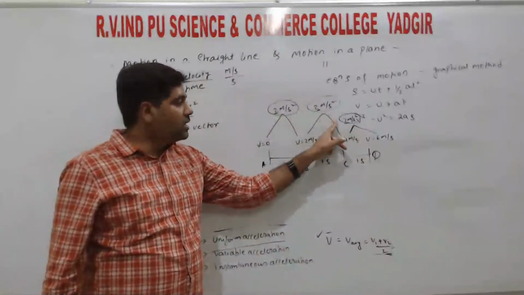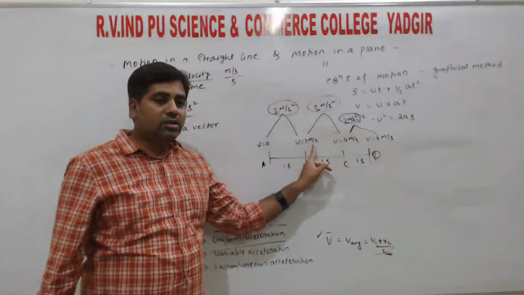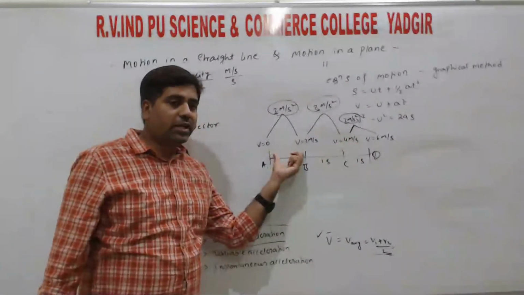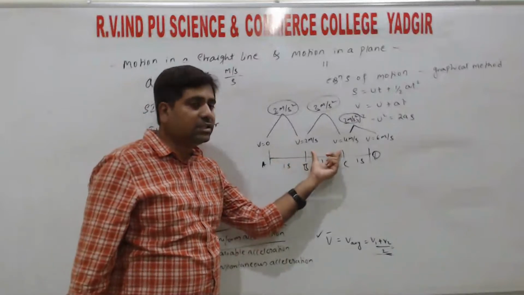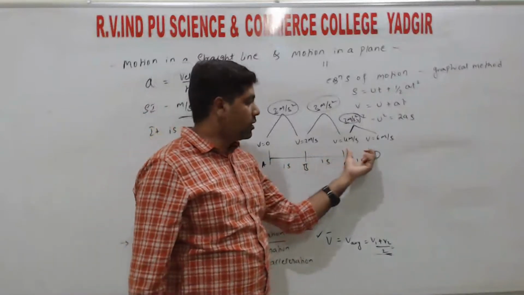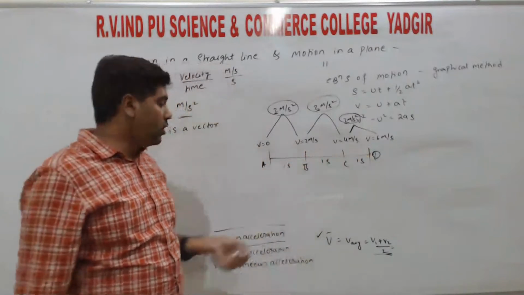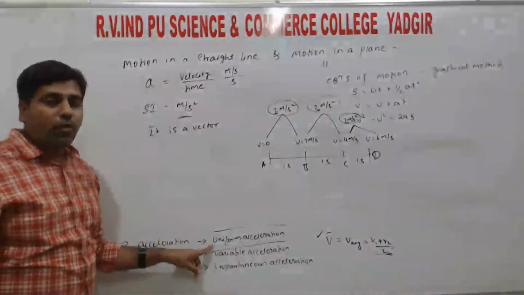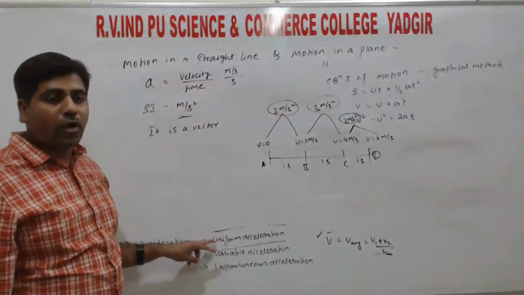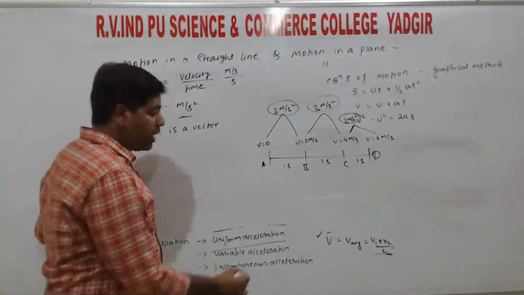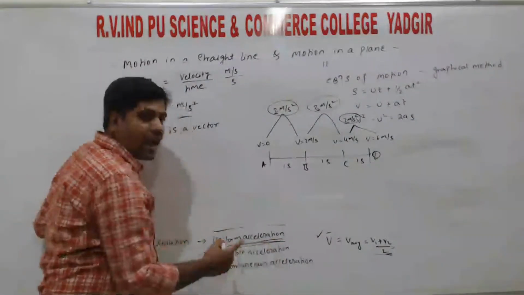Constant acceleration means the change in velocity remains the same at each interval. Here the change in velocity is 2 meter per second, here also 2 meter per second, and here also 2 meter per second. So that we call uniform acceleration. So an object is moving with uniform acceleration.